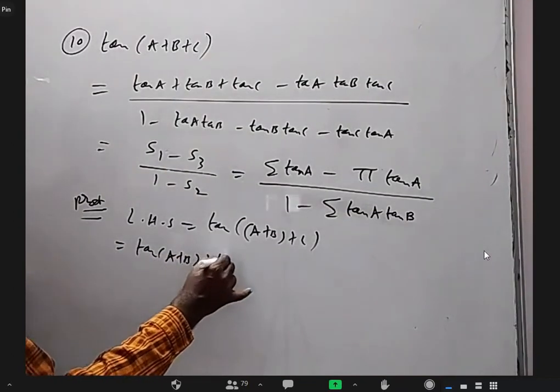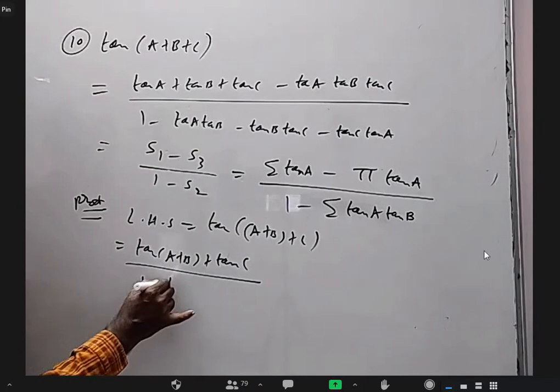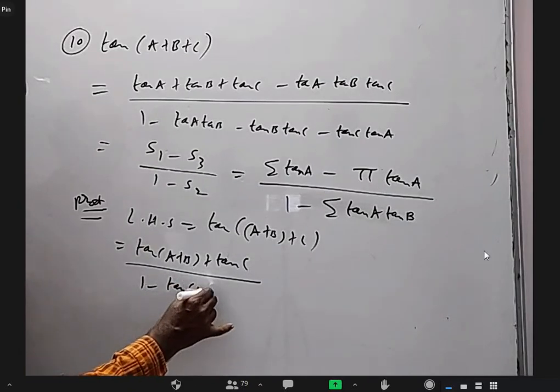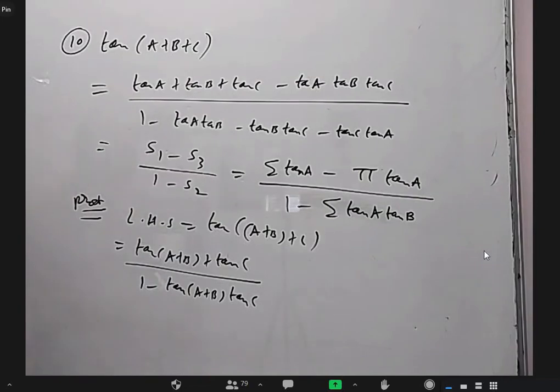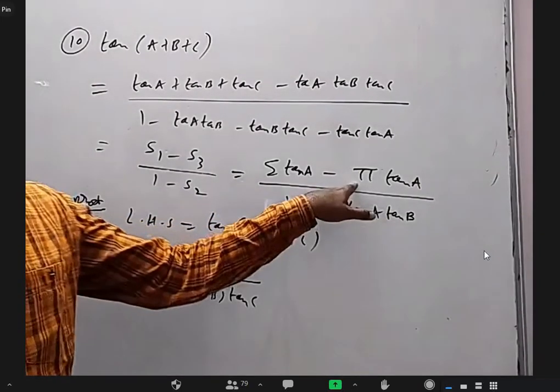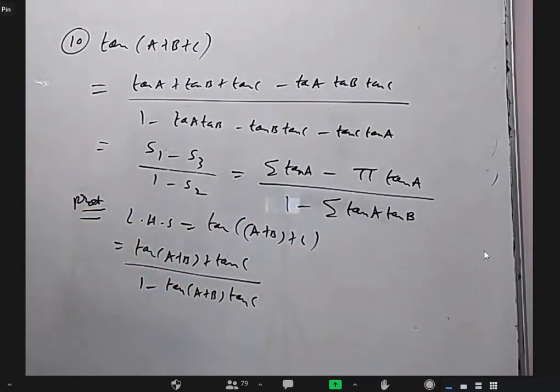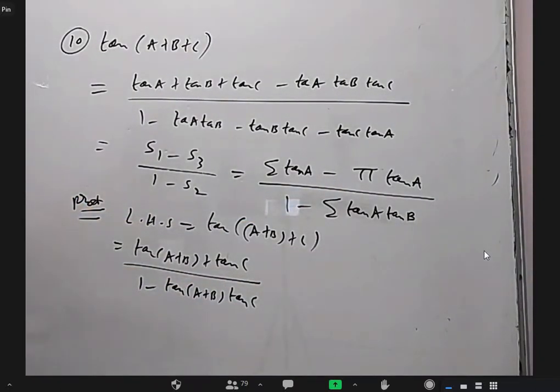Sir, in the third formula you gave for tan(A+B+C), the second term, pi, means multiplication, sir? Yeah, this is called capital pi. It represents product: tan A into tan B into tan C. Okay, sir.